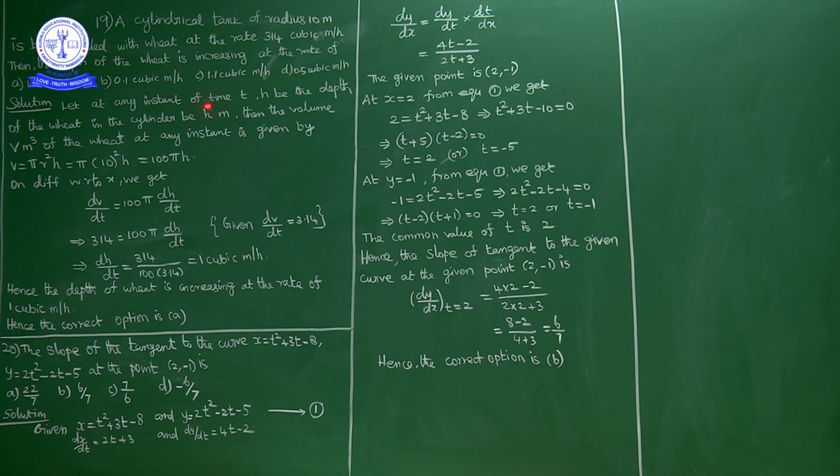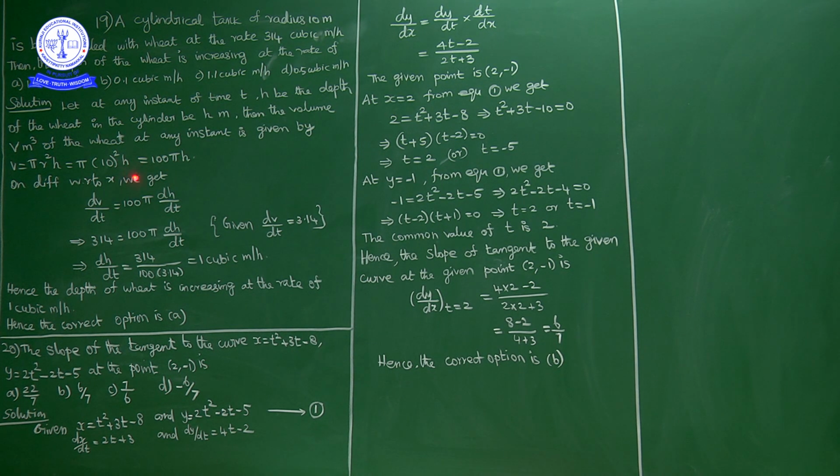Let at any instant of time t, h be the depth of the wheat in the cylindrical tank, h meters. Then the volume is V cubic meters. The volume of a cylinder is pi r square h, where r is given as 10. Substituting r equal to 10, 10 square is 100, so V is equal to 100 pi h.